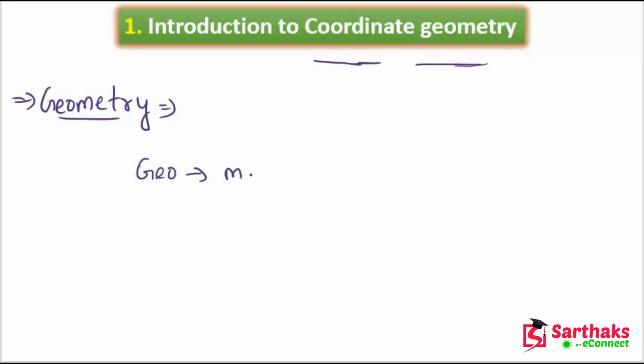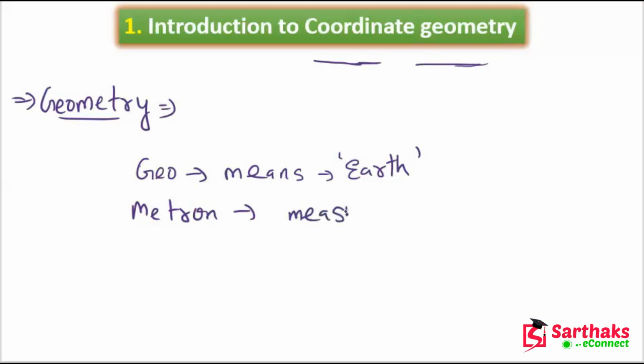Geo means earth, and metron means measurement. So geometry means earth measurement. I hope you understand this point.